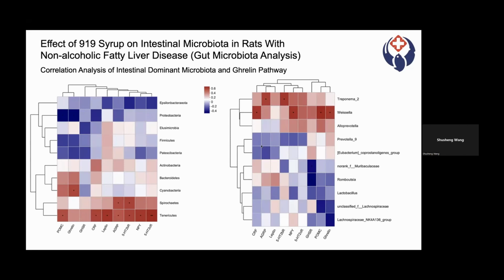Cyanobacteria had a significant positive correlation with Ghrelin, and Verrucomicrobia had a significant negative correlation with POMC and Ghrelin.